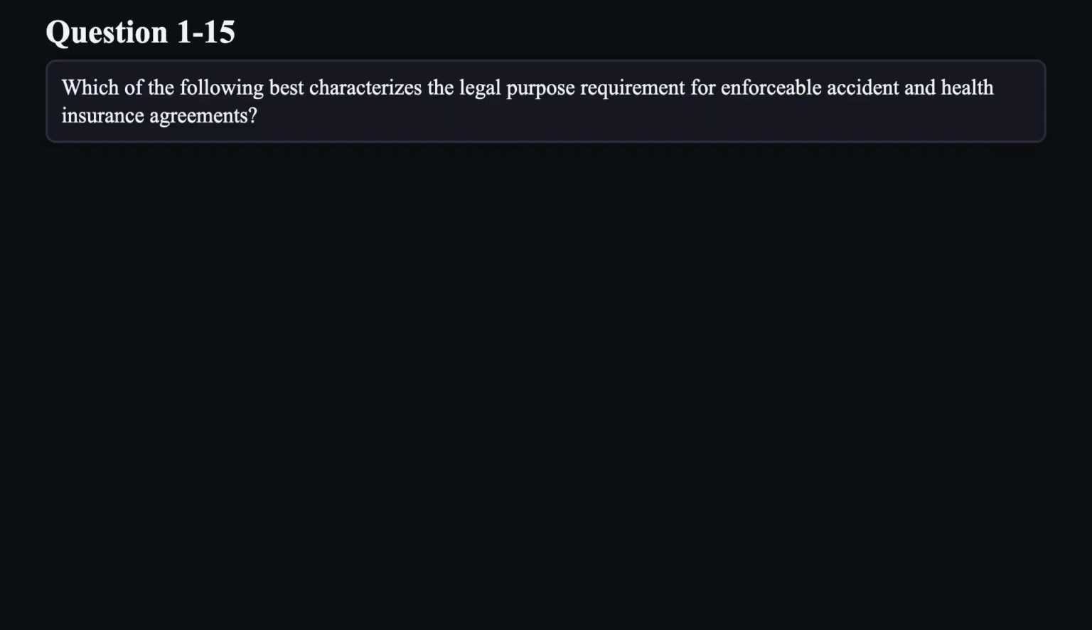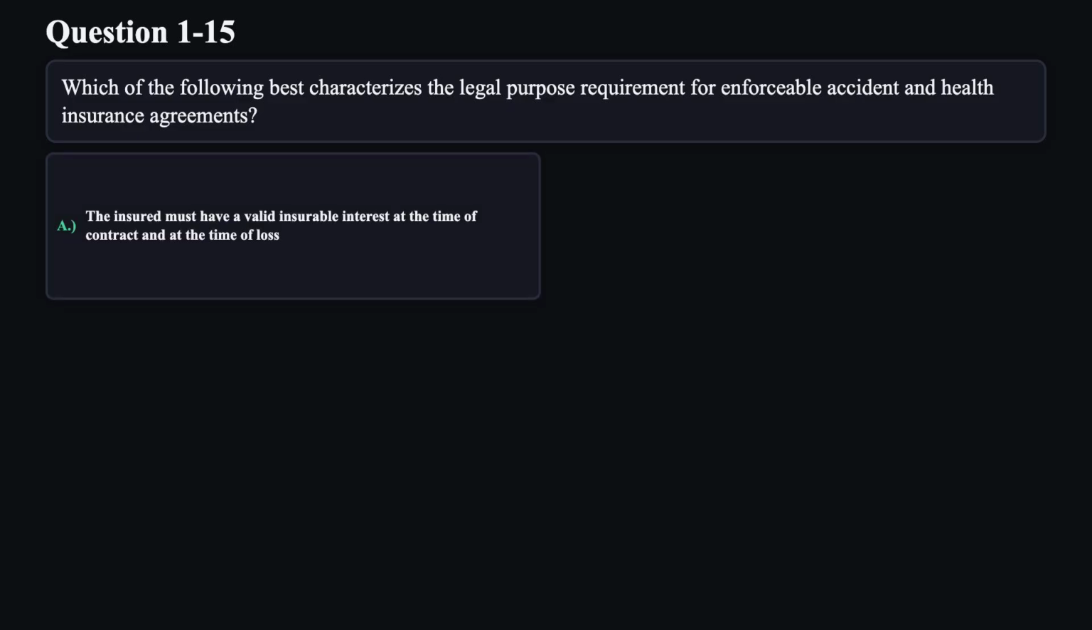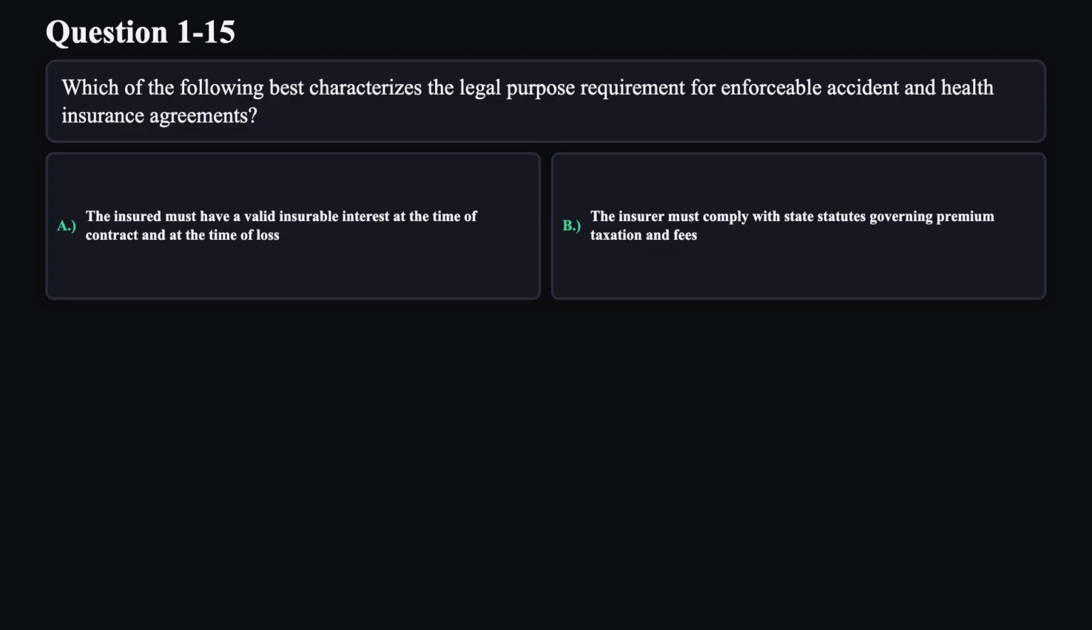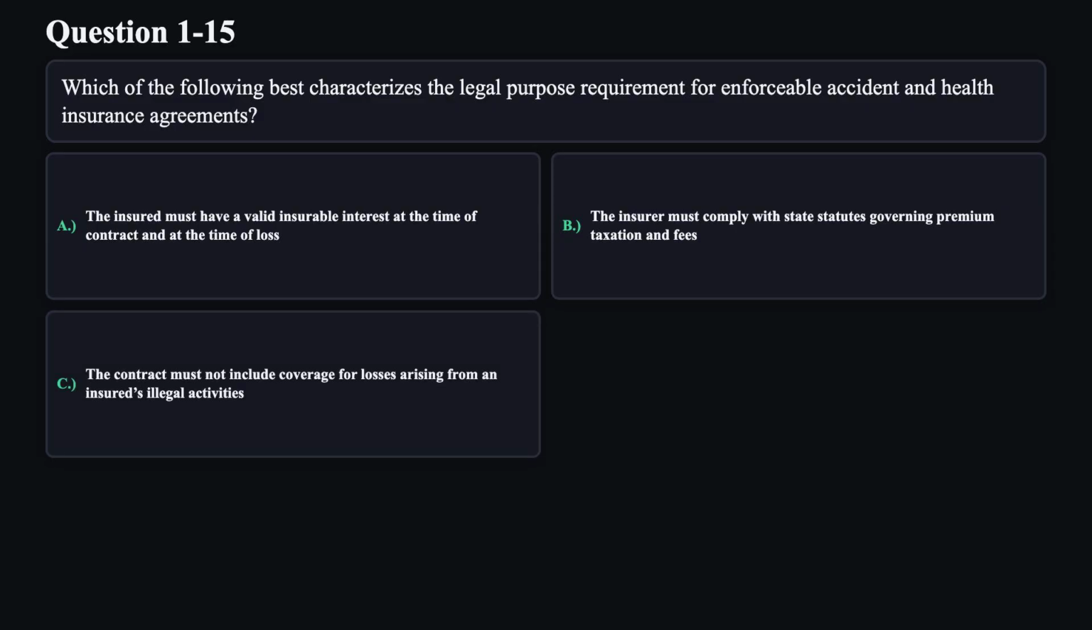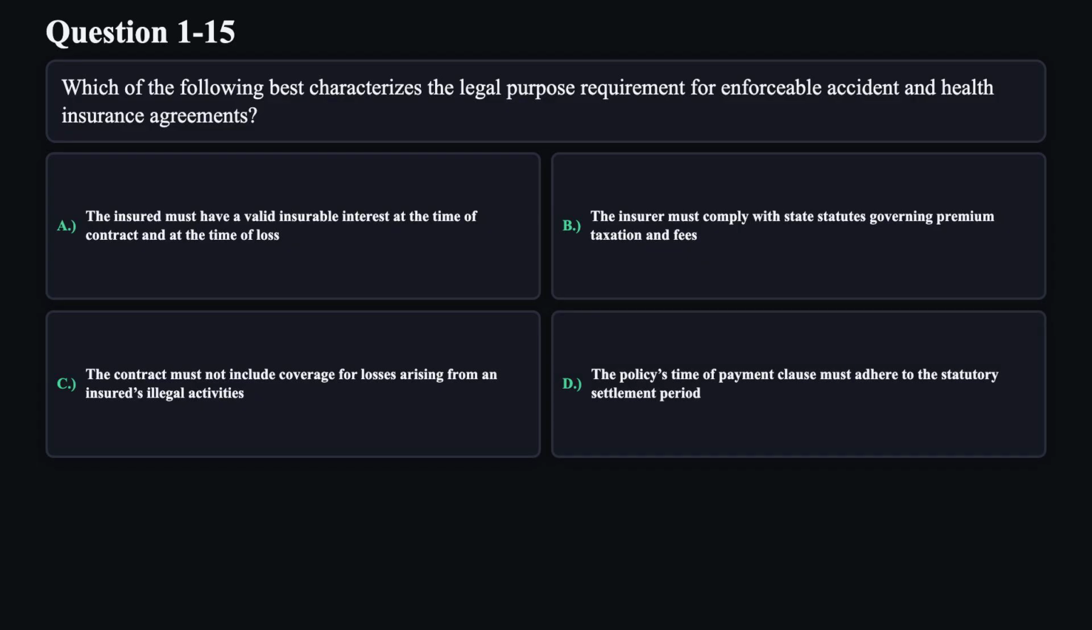Question 15. Which of the following best characterizes the legal purpose requirement for enforceable accident and health insurance agreements? A. The insured must have a valid insurable interest at the time of contract and at the time of loss. B. The insurer must comply with state statutes governing premium taxation and fees. C. The contract must not include coverage for losses arising from an insured's illegal activities. D. The policy's time of payment clause must adhere to the statutory settlement period.